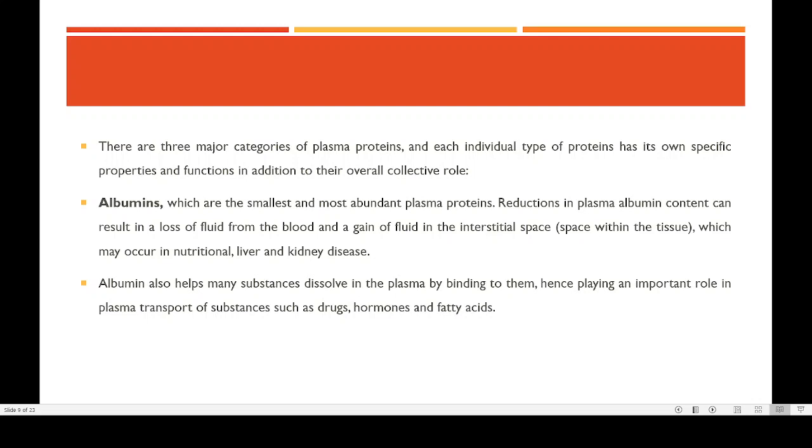So the total volume of the blood will be decreasing. Albumin is also involved in transporting many substances. They attach to many substances like drugs, hormones and fatty acids. For the transport of these substances, albumin plays a very important role. So this is one type of plasma protein that we find in the blood. It is known as albumin.